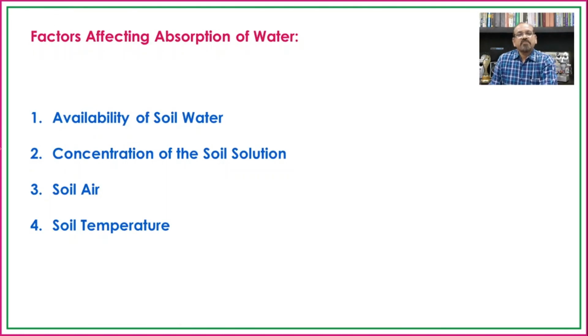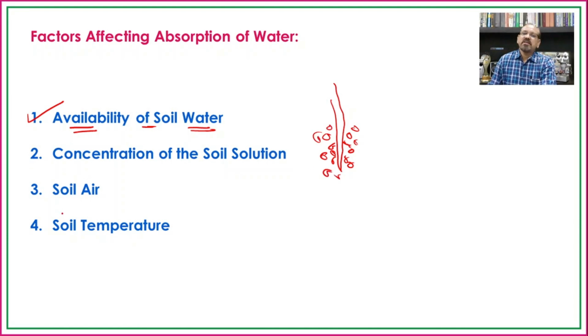And here we will see the different factors affecting the absorption of water, because every living organism is interacting with different environmental conditions. So the first one is the availability of soil water. If the roots are present in soil, there is a need for a sufficient amount of water in the soil, so that the plant can absorb water from the soil.